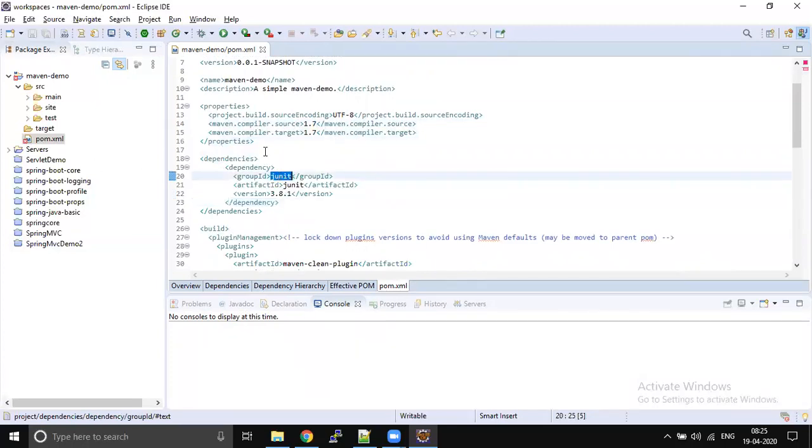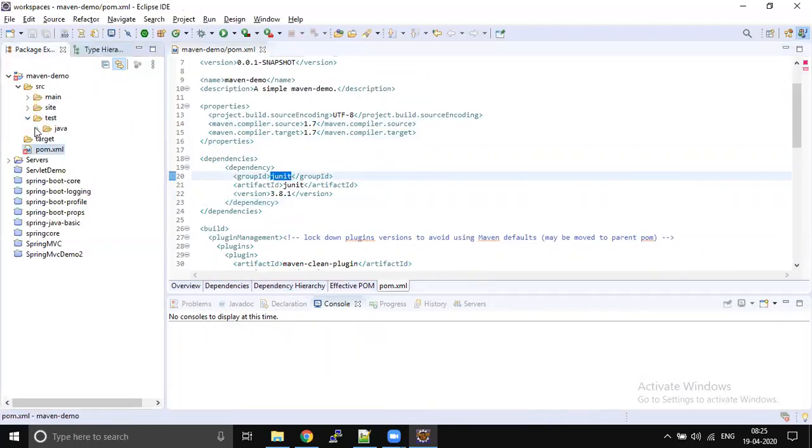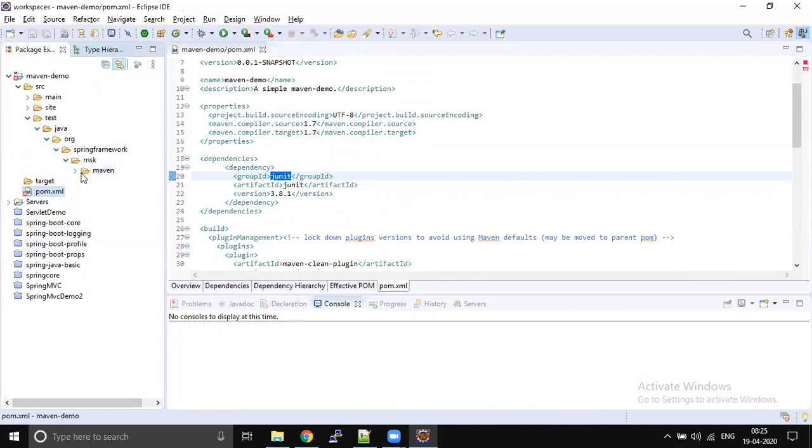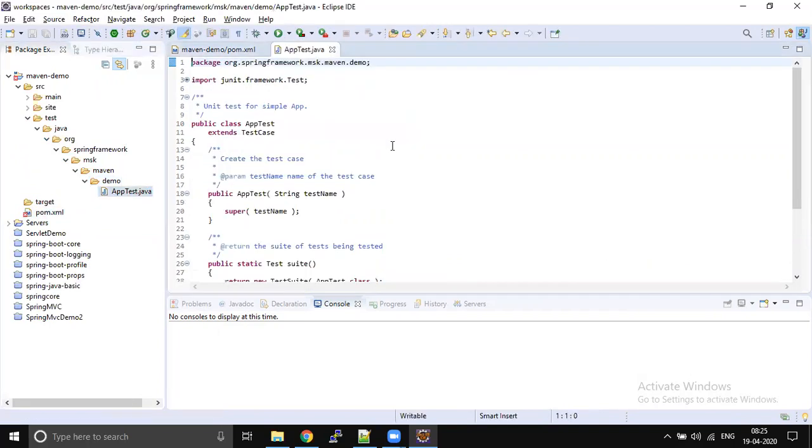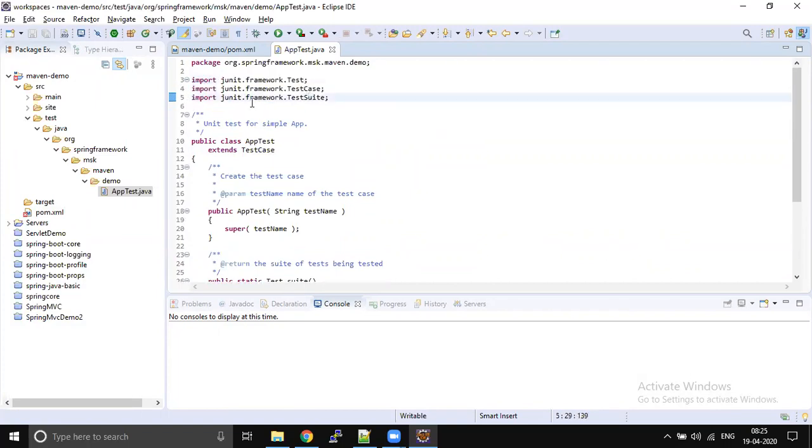Whenever you generate a simple archetype, one default JUnit test, AppTest.java, will be written automatically by your archetype. So it will generate some default test cases for my project, and here it is using JUnit dependencies, right? So how is my project using dependencies? This is not my class, it is the JUnit framework test. So when I click on this class,